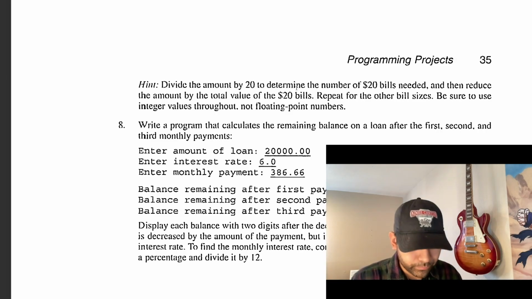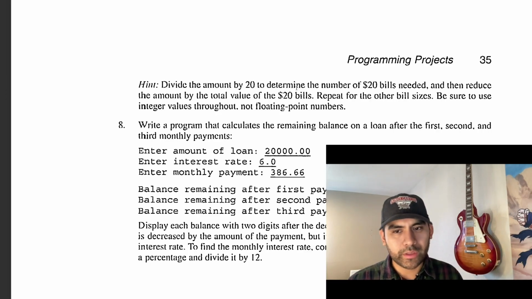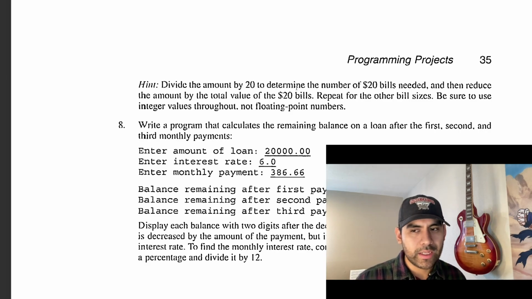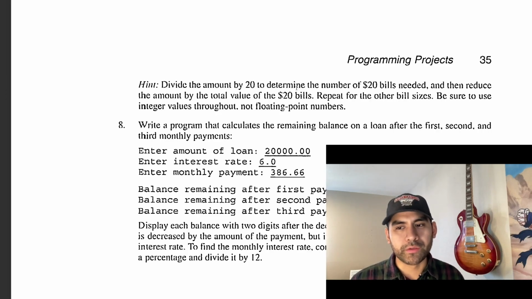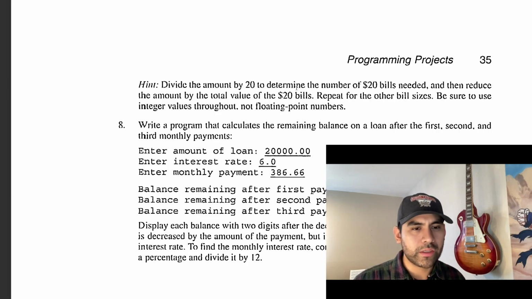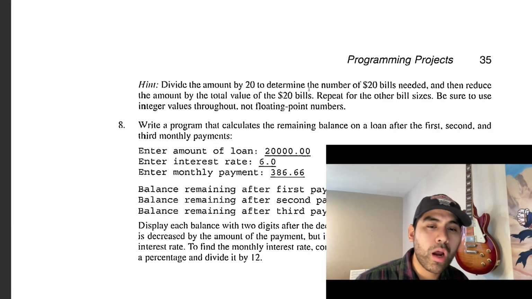All right, let's do this. Hint: divide the amount by 20 to determine the number of $20 bills needed, and then reduce the amount by the total value of the $20 bills. Repeat for the other bill sizes. Be sure to use integer values throughout, not floating points. All right, so let's break this problem down.